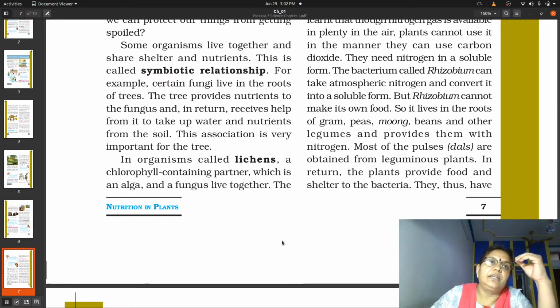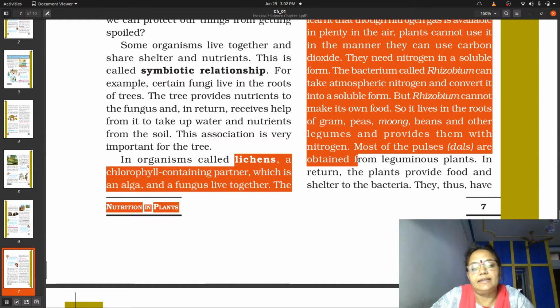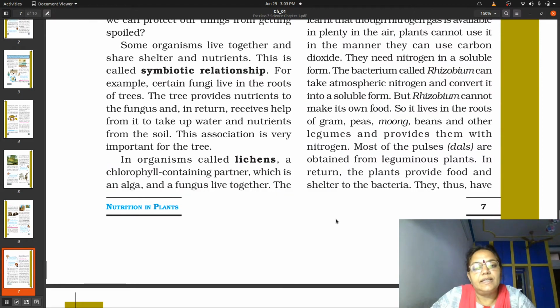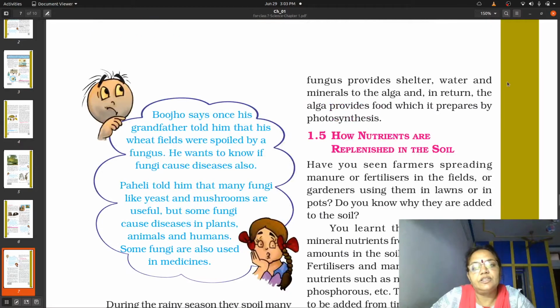So you might have seen during the rainy season that big trees like bargad or peepal sometimes show the presence of certain green colored patches on their stem, and these patches on their body are nothing but known as lichens. What are they known as? Lichens. Now these lichens will act in the form of algae, and the fungus will grow inside the roots. Where will the fungus grow? Fungus will grow inside the roots.